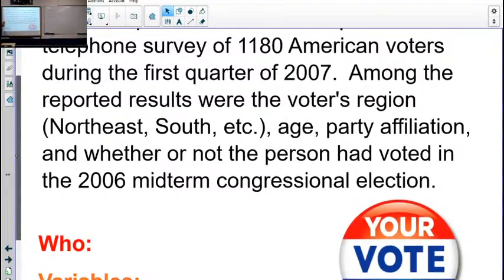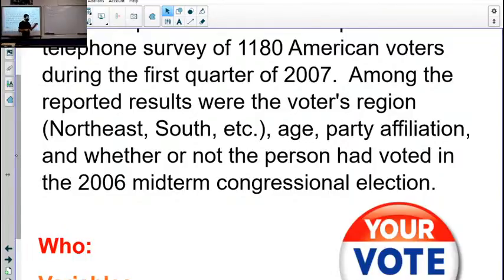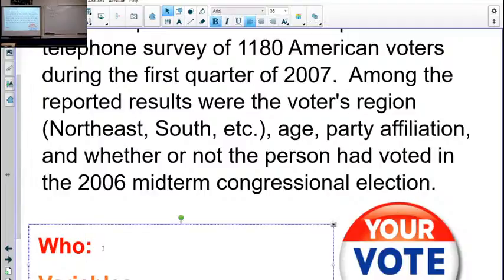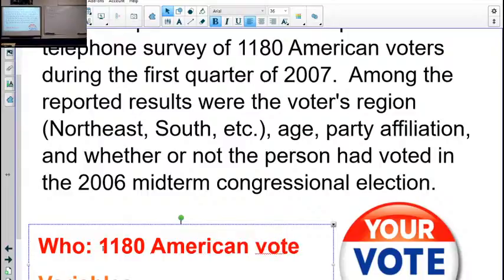So the first question is who? What are the group of people that we are surveying or interested in? Well, in this case, we're interested in the voters. So the who that we're talking about is 1,180 American voters. That's the people that we're talking about.